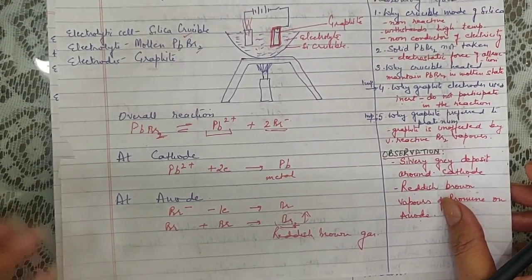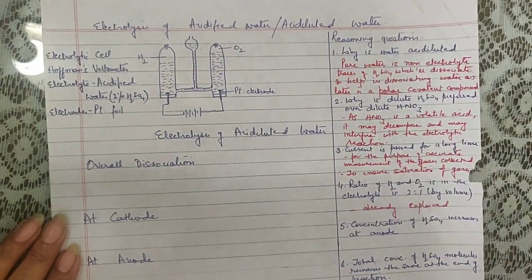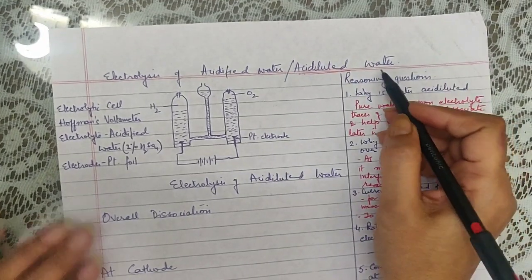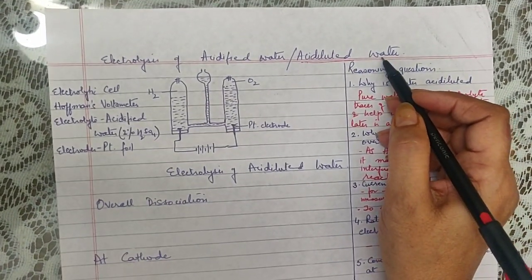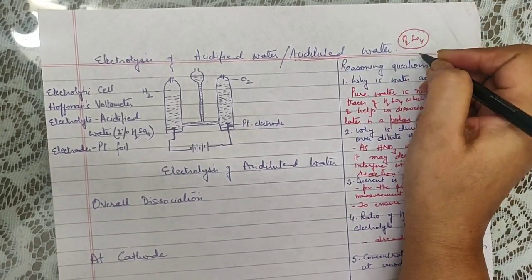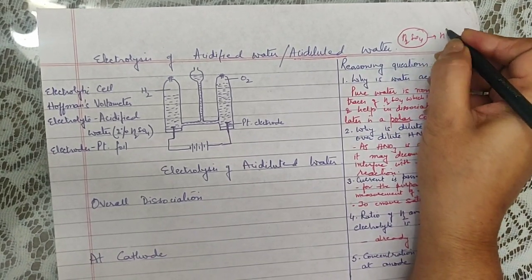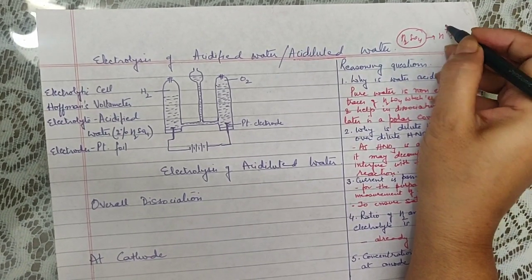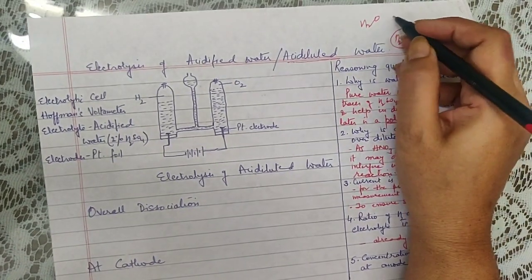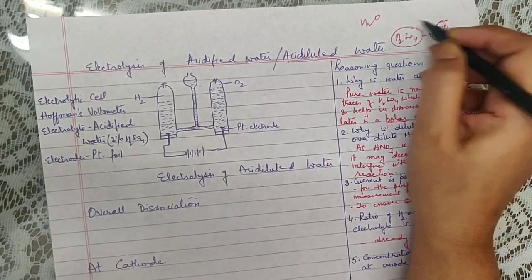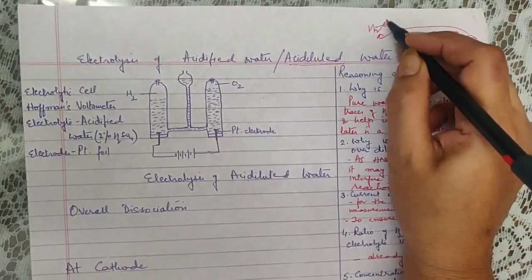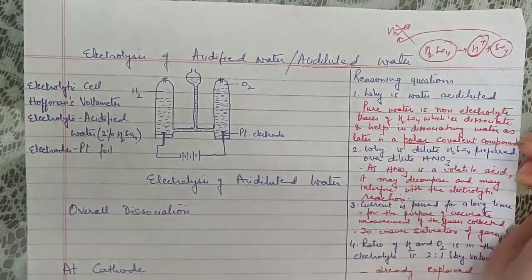Similar to this, we will now talk about the electrolysis of acidified water. What do you mean by acidified water? Actually, if you remember, water happens to be a non-electrolyte. It does not conduct electricity. But if you add a few drops of H2SO4 to it, which is a very strong electrolyte, this begins to dissociate into H ion and sulfate ion. This positively charged ion sticks to the negative end of water, which is a polar covalent compound, and the sulfate sticks to the positive end of water, and that is how the bond between them is broken down and hydrogen and hydroxyl ions are let out.